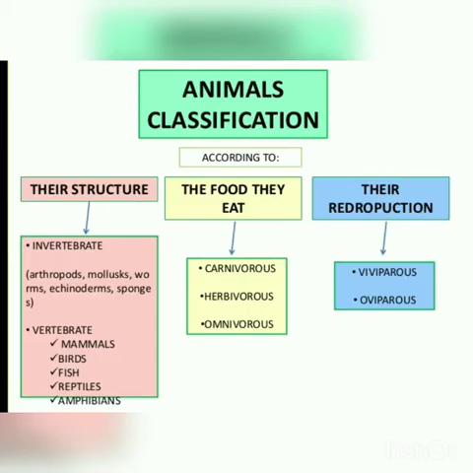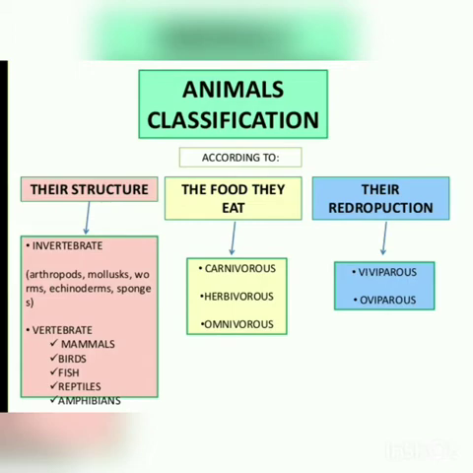Now first, animal grouping or animal classification can be done on three bases. First, their structure, then the food they eat, and how they reproduce. Structure means whether they have bones in their body or they don't. So, based on their structure, animals are classified into two types: invertebrates and vertebrates. In this chapter, we are only going to study vertebrate animals.